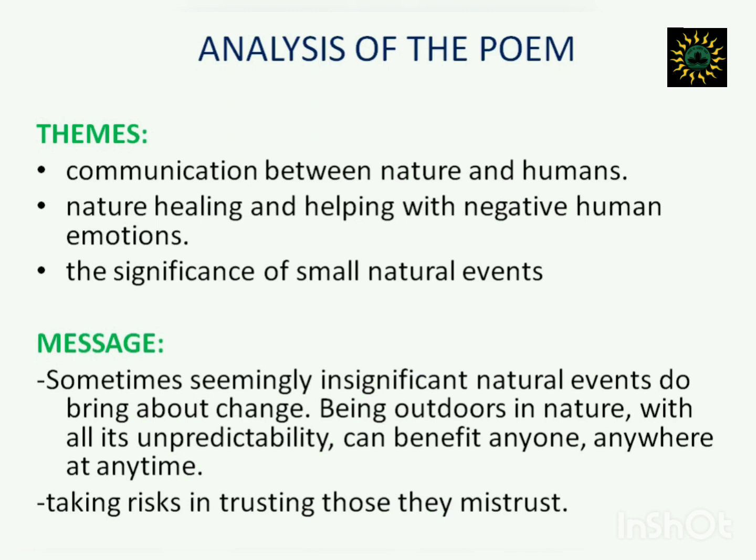The second theme is of nature healing and helping with negative human emotions. The poet was undergoing negative human emotions, right? He was very pessimistic about the whole situation. But then it was nature. It was a crow, it was a hemlock tree, it was a dust of snow, which are very much a part of nature that helped to change his mood.